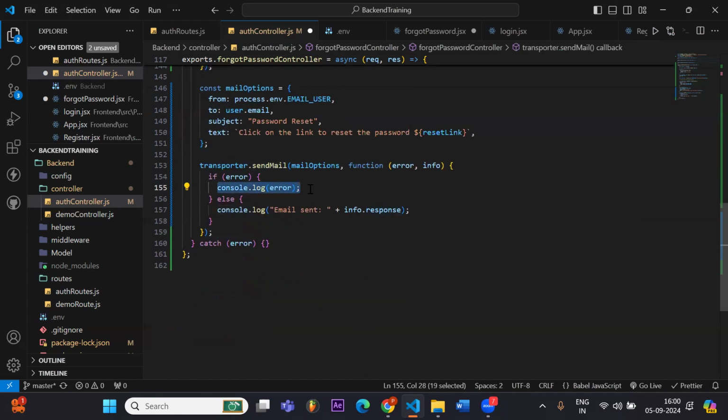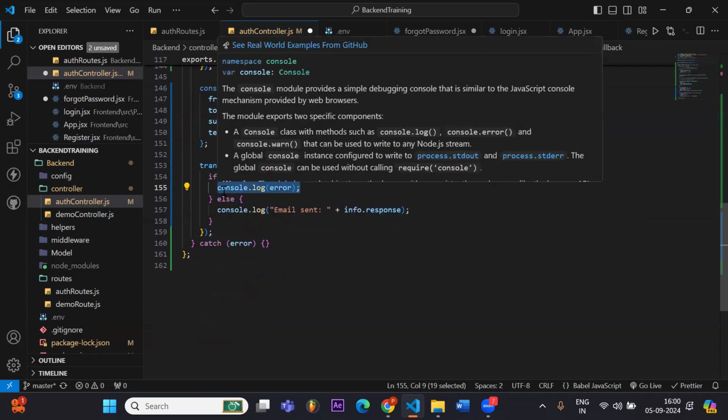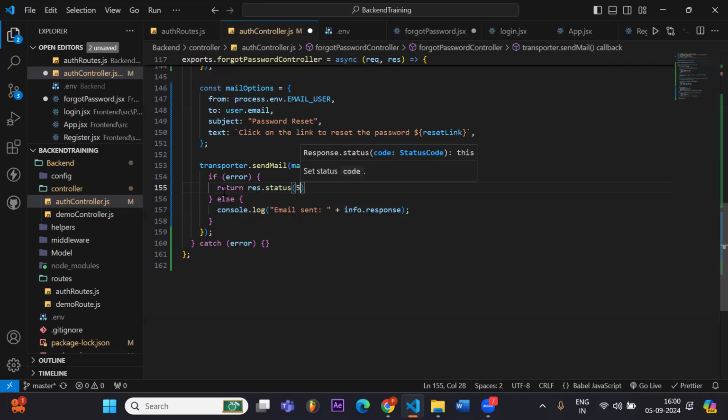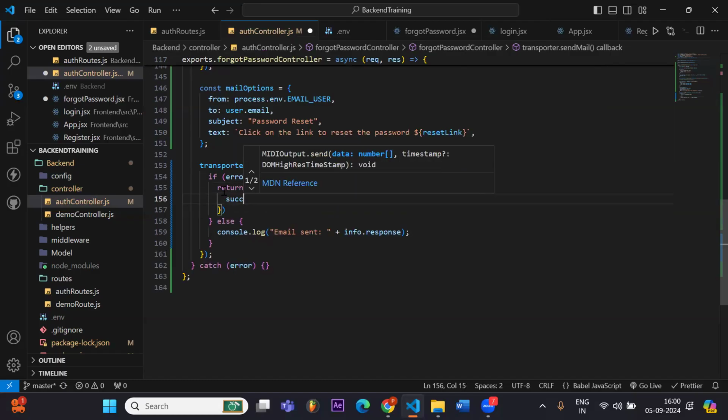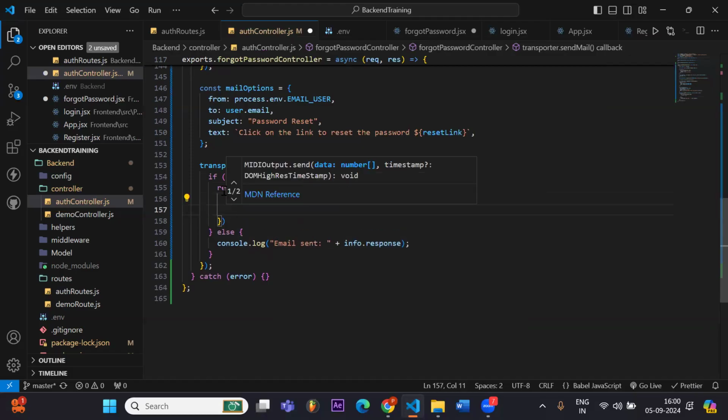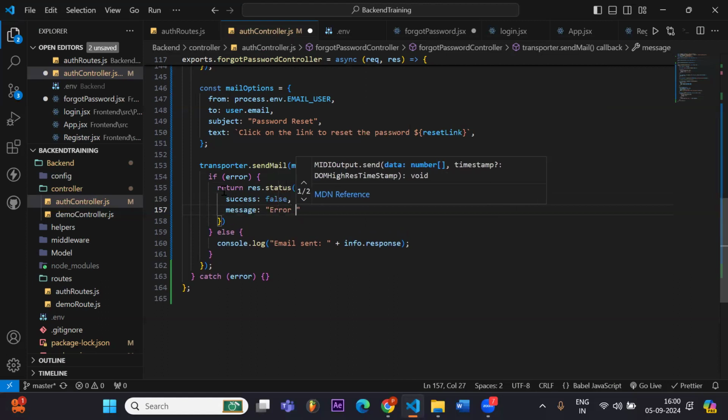So if any error comes, then we will send the response status 500, success is false. And after that, message that is error sending email. We shall send the error.